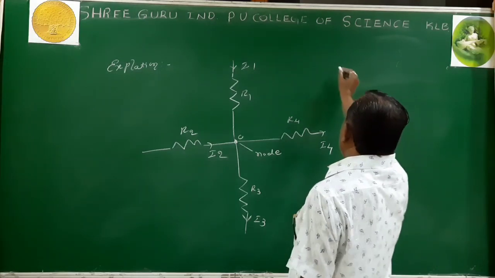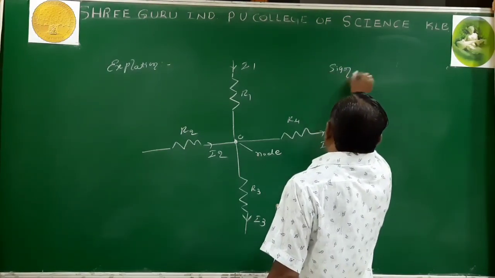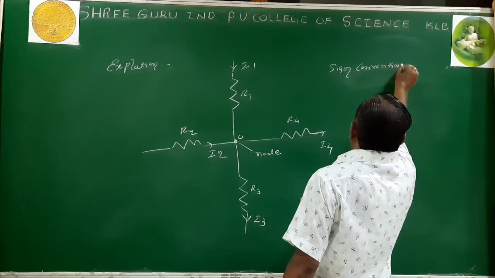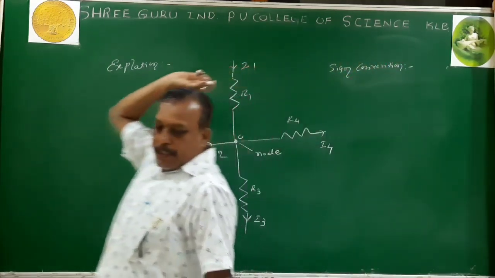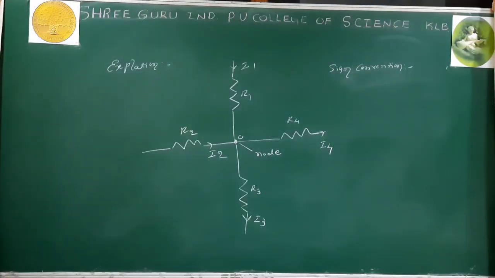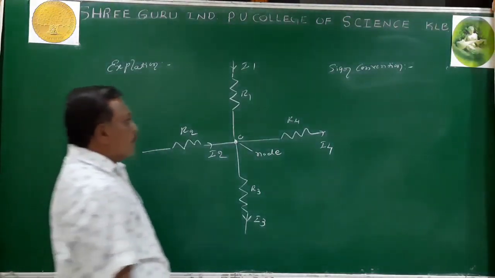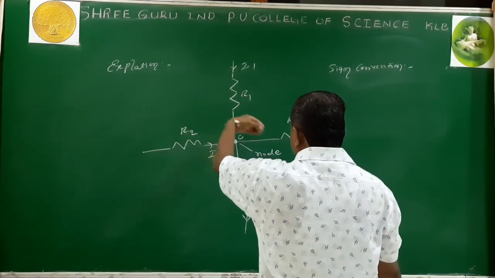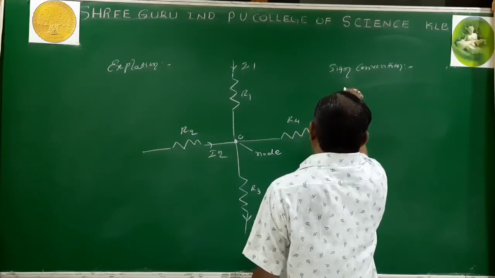Then I will go for sign convention. What is the sign convention for KCL? First one, there are only 2 types of current. Certain currents are coming to the junction, and certain currents are going away from the junction.